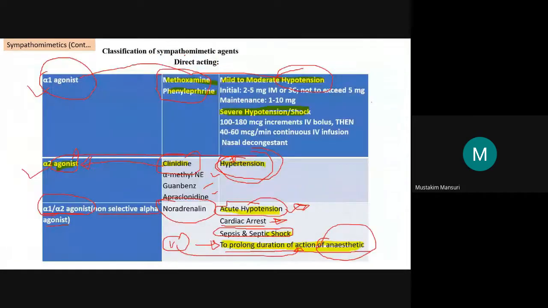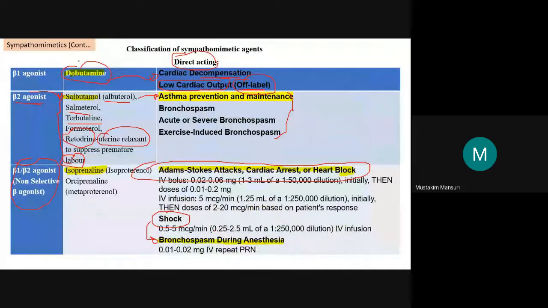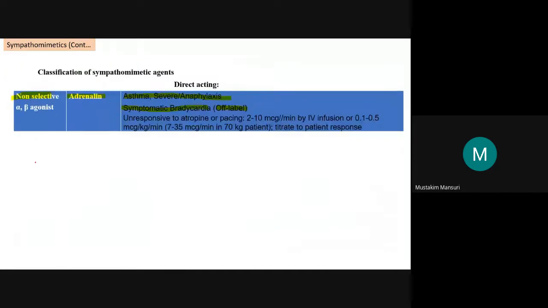So earlier we discussed alpha directly acting agents. Here, beta directly acting, as well as directly acting beta 1, beta 2, as well as the non-selective agonist. Now lastly, alpha beta agonist.